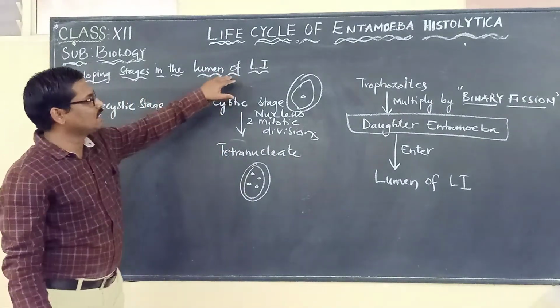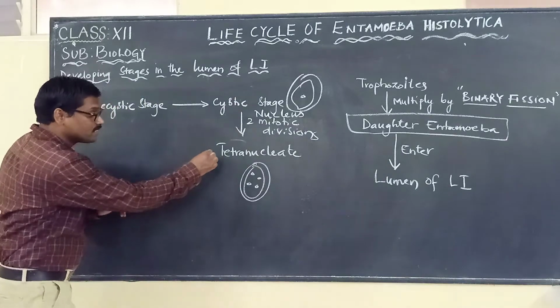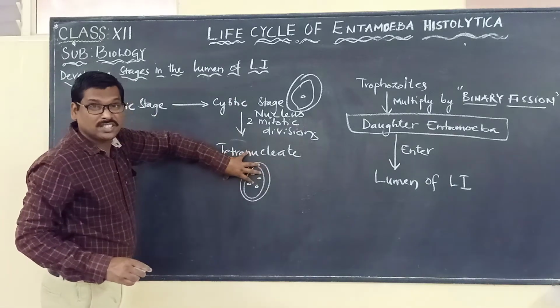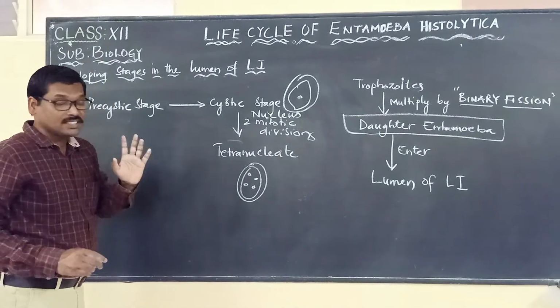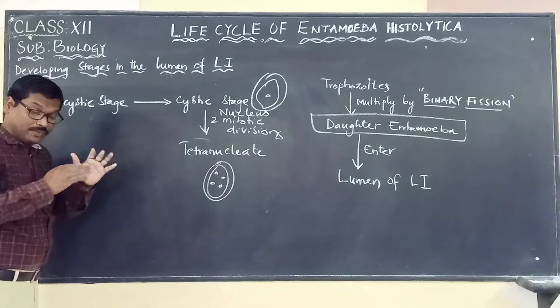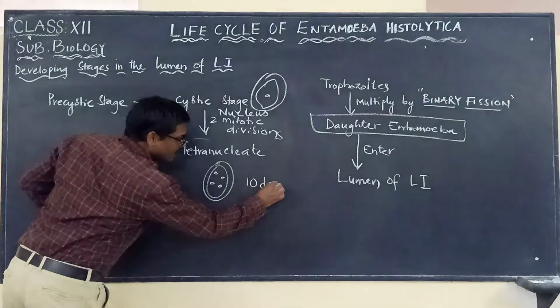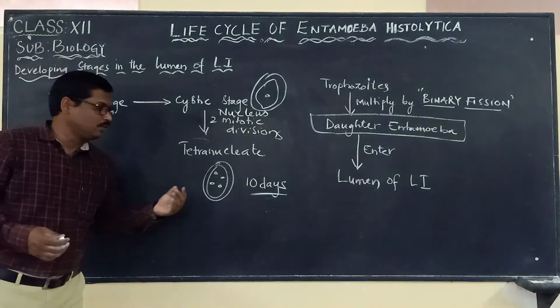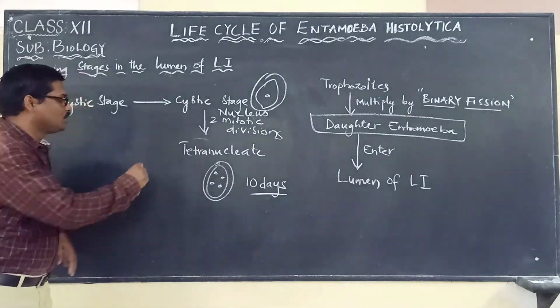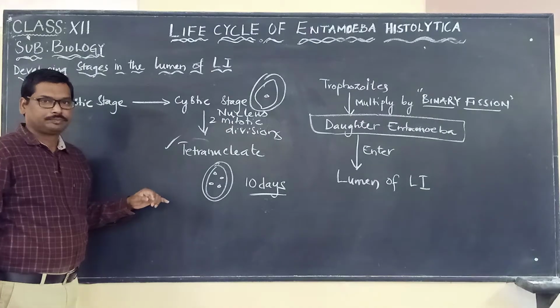So this is present in the lumen of the large intestine. And here, please remember, this tetranucleate stage can cause infection only up to 10 days. If it is outside, it is active and in the infective stage to man for only up to 10 days. This is the tetranucleate stage.